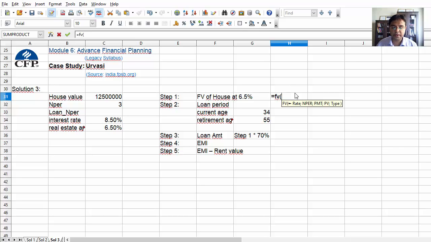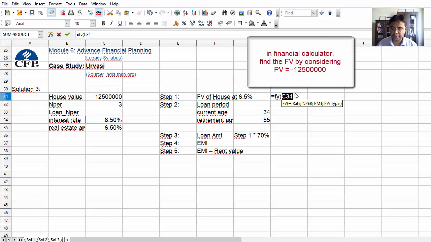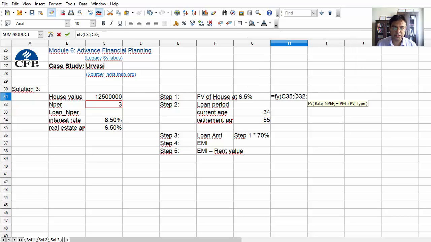So I'll go with the inbuilt function, which is FV. Rate is 6.5, nper, 3 years hence, PMT, which is periodical payment, is 0, and PV is the current value of the house. I'll take negative, so that the answer is positive, which is 1.25 crores.